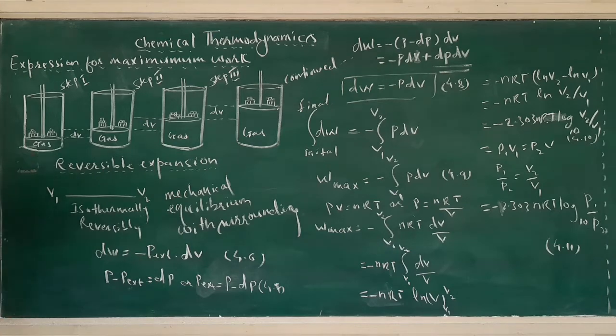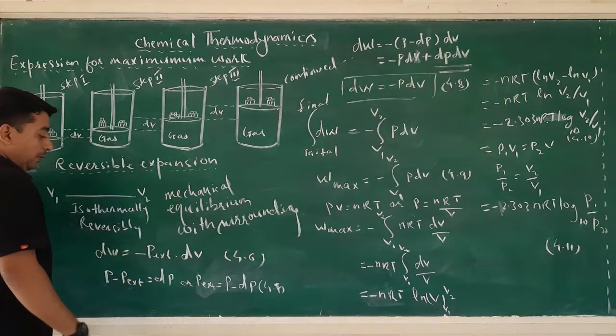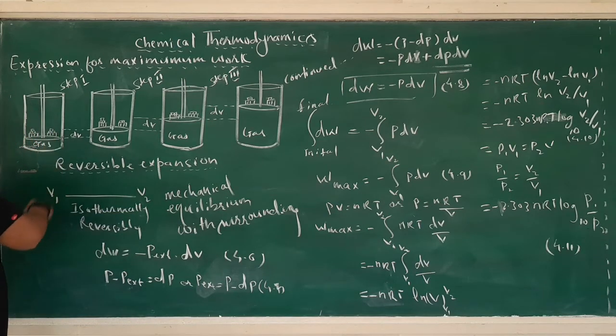Consider gas enclosed in a cylinder fitted with a frictionless movable piston. Now this gas expands isothermally and reversibly from volume V1 to V2. Now after achieving the volume V2, the gas does not expand. It will attain mechanical equilibrium with the surrounding. So in each single step you are getting a small amount of work done, because in each single step there is removal of masses from the piston and there is gradual increment of volume of gas.